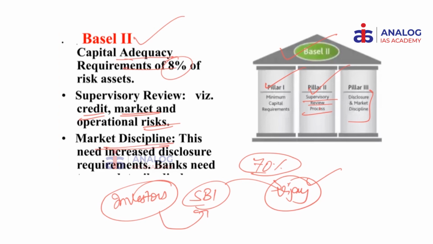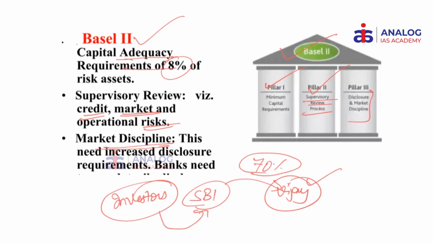Banks need to show from time to time to auditors and investors the board of members, minutes of the meeting and different aspects discussed in banking. So unless and until we have a discipline which is transparent enough, the banks will not be able to function efficiently. That is the basis of Basel II norms.